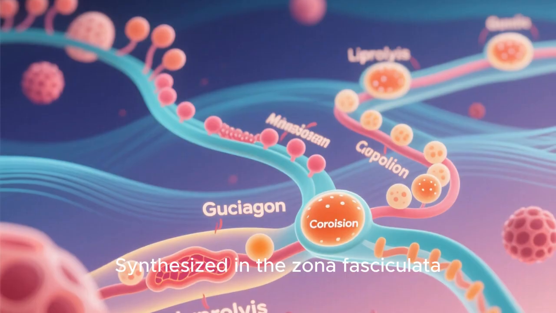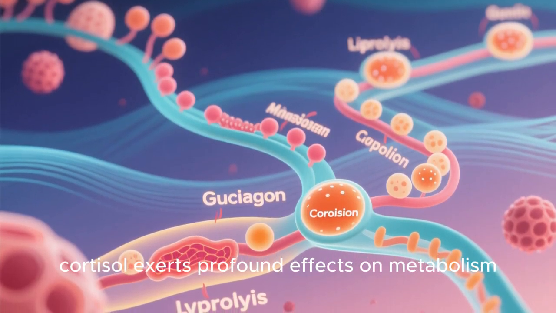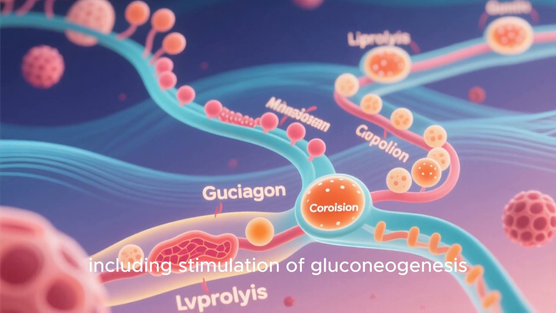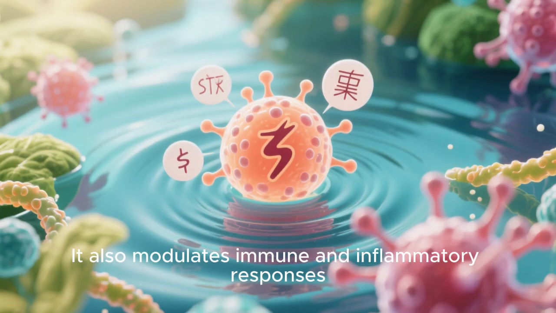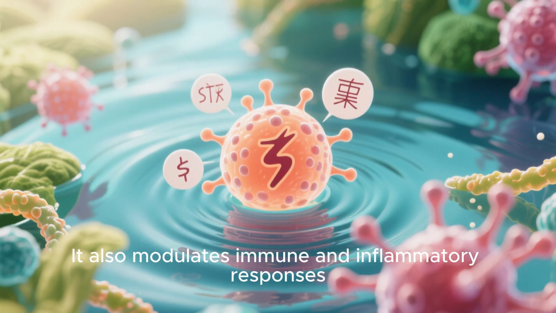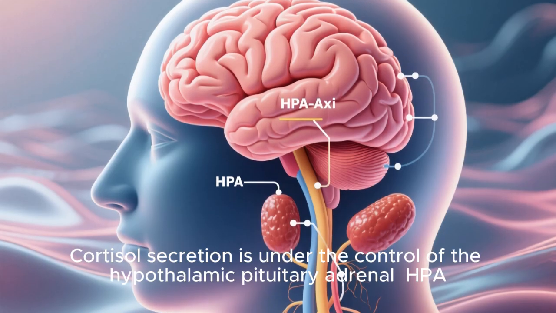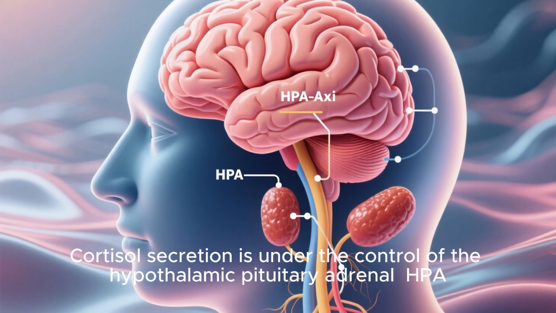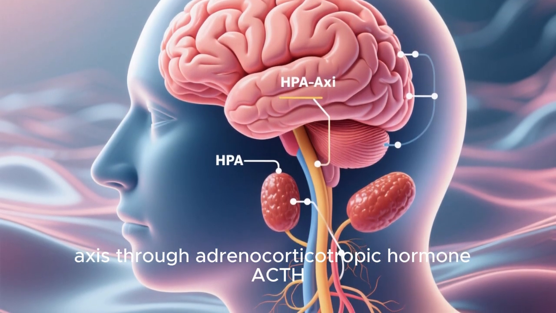Glucocorticoids. Cortisol, synthesized in the zona fasciculata. Cortisol exerts profound effects on metabolism, including stimulation of gluconeogenesis, lipolysis, and protein catabolism. It also modulates immune and inflammatory responses, while playing a central role in the stress response. Cortisol secretion is under the control of the hypothalamic-pituitary-adrenal (HPA) axis through adrenocorticotropic hormone (ACTH).